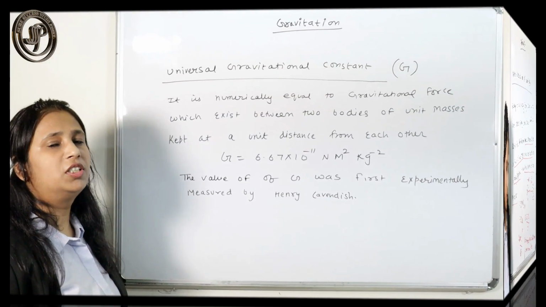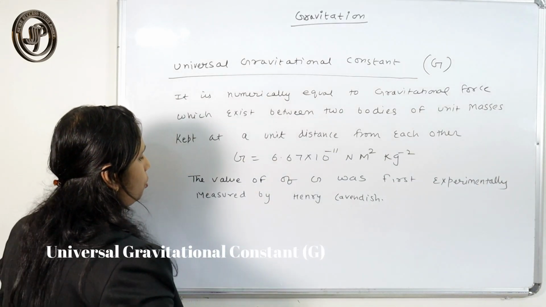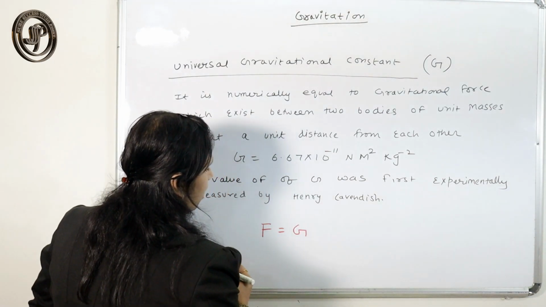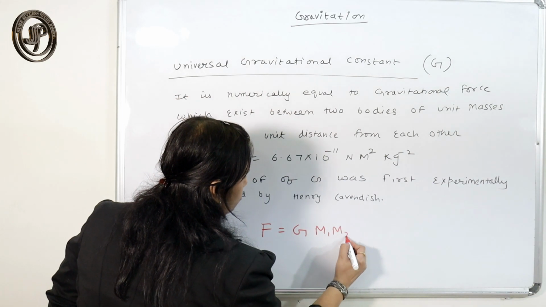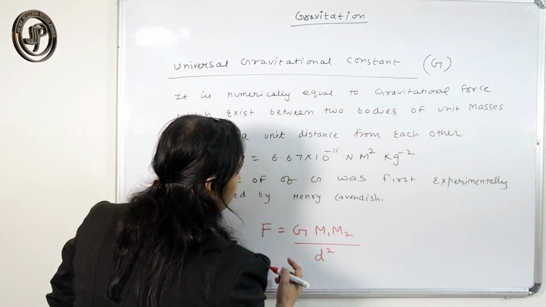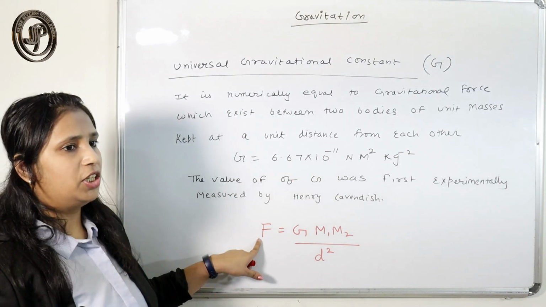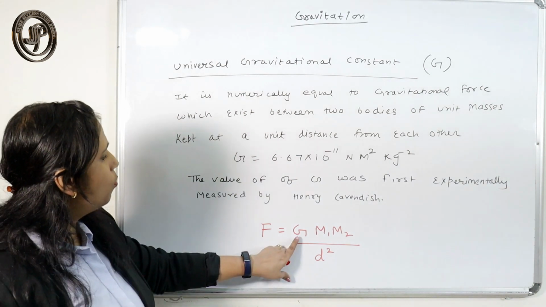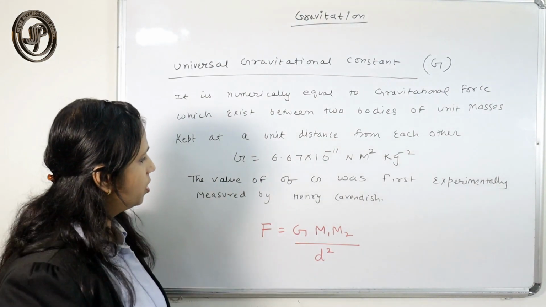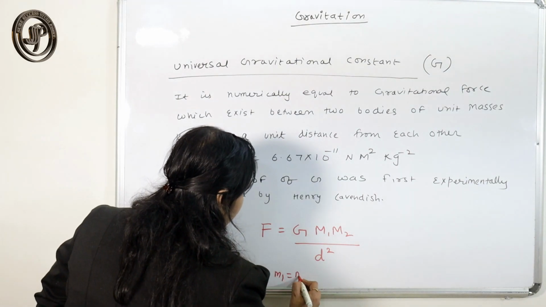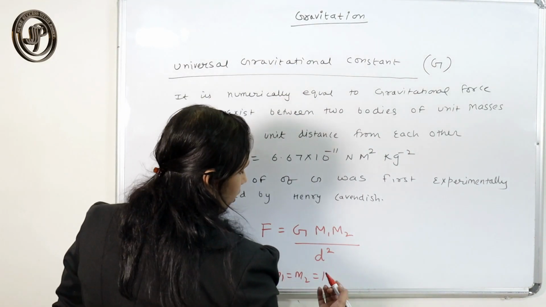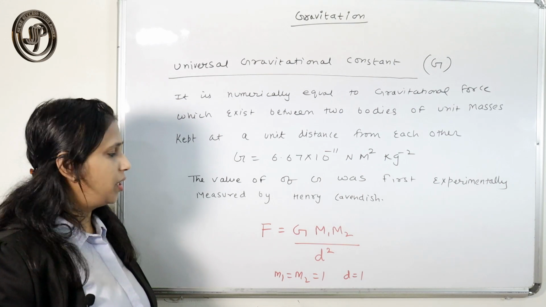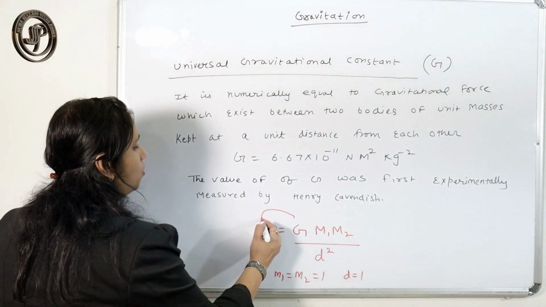So we have studied Newton's law of gravitation, which states F equals G m1 m2 by d square, where F is the gravitational force and G is the universal gravitational constant. So what is the universal gravitational constant? What happens if we take m1 and m2 both as one unit and d is also one unit? If m1, m2 are 1 and d is also 1, then G becomes equal to F.